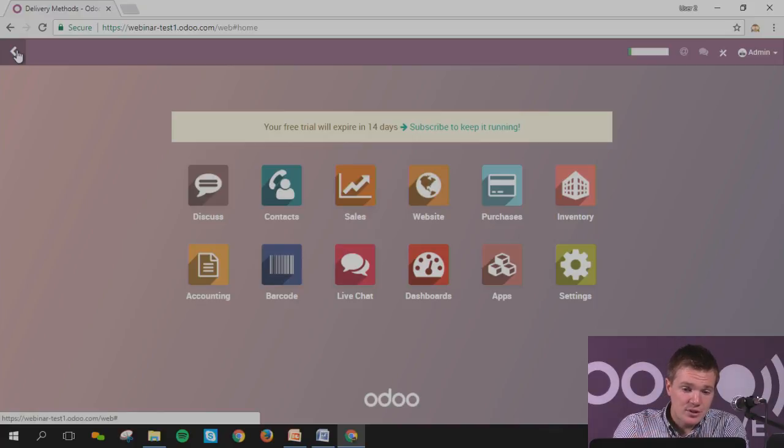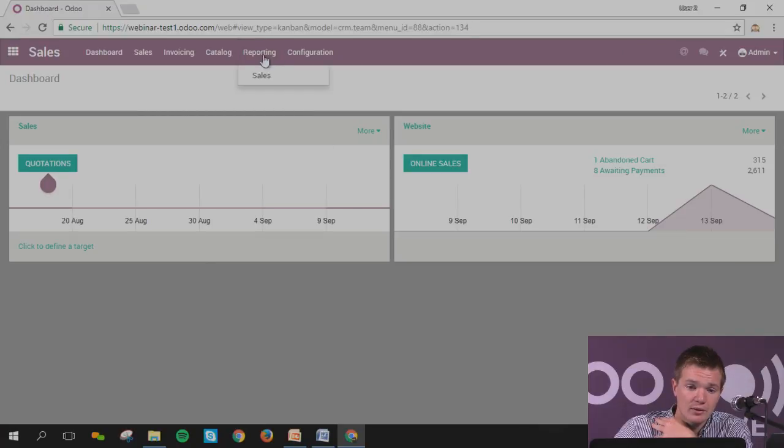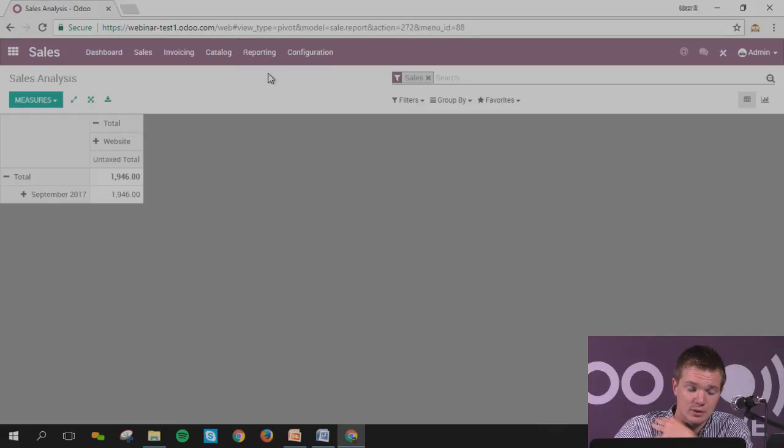The last point, which is according to me the most important, and which shows the value of Odoo, is the fact that everything is integrated so that you can have some reports. So what we can do, we can simply go into, let's imagine, sales, reporting, and sales. We'll be able to have dynamic fields. In here, you've got the website, and I want to see, let's imagine, the sales channel.